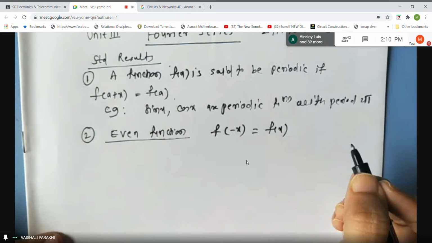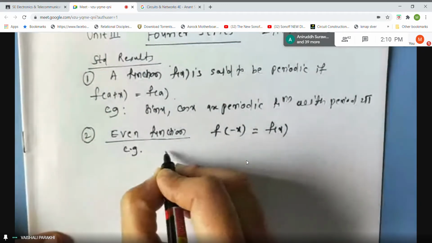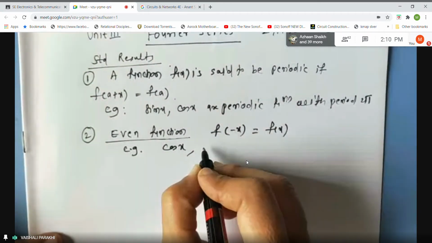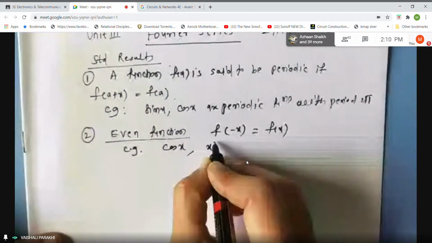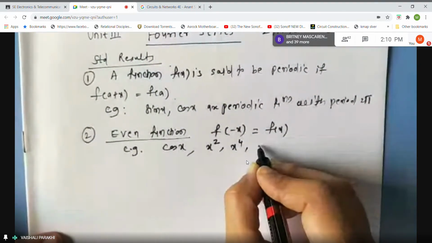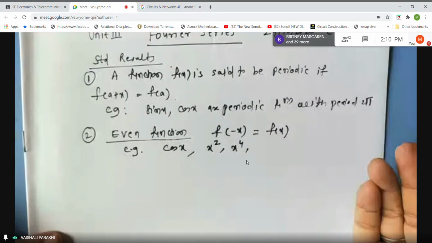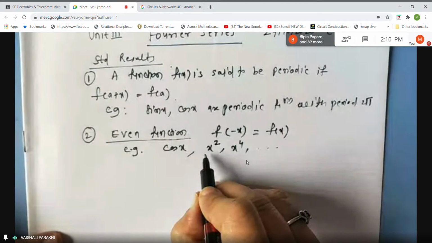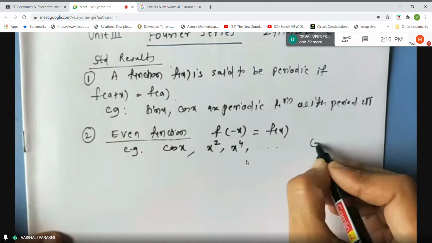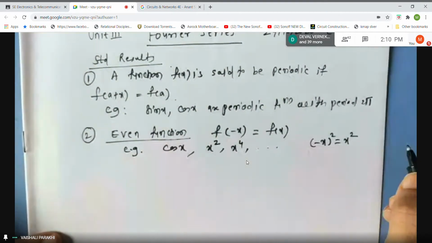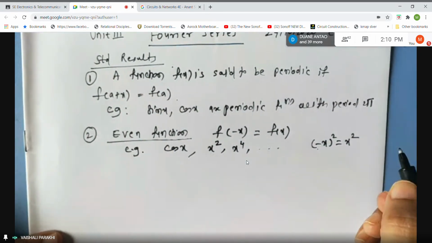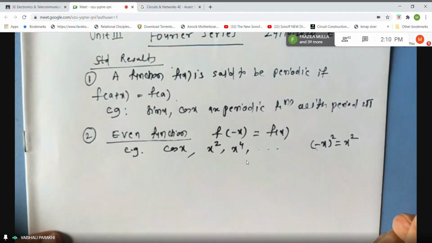Correct? For example, cos x is an even function. Then any even power of x is an even function, for example x square, x raised to 4, x raised to 6, x raised to 100, and so on. Because if I replace x by minus x, minus x square is plus x square, so the minus sign disappears, and therefore it is an even function. So if you want to check whether some function is even or odd, you have to replace x by minus x.